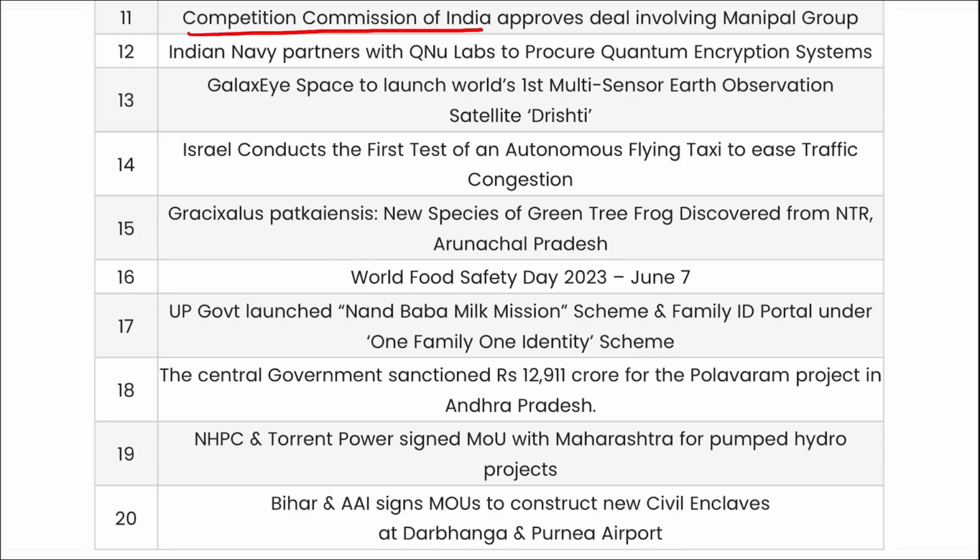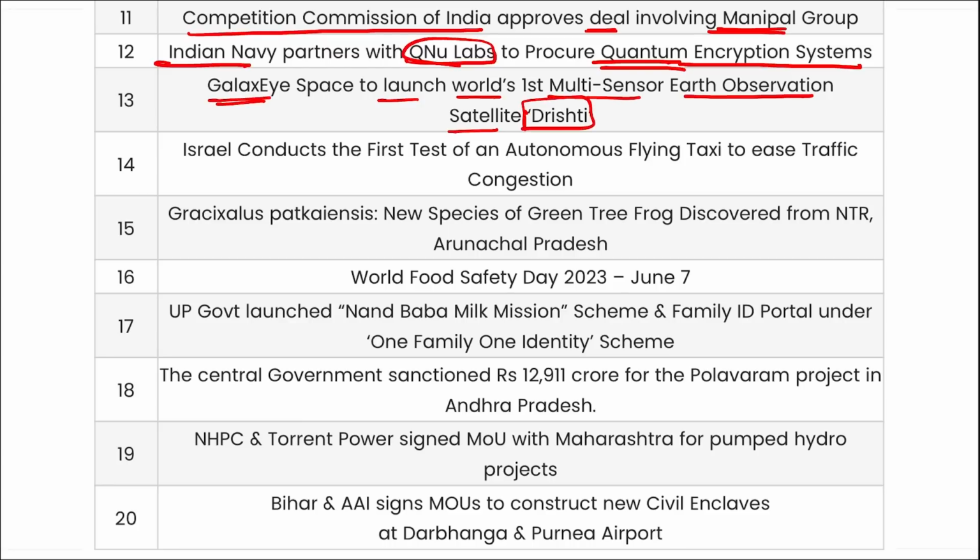Next, Competition Commission of India has approved the deal involving Manipal Group. Indian Navy partnered with QNU Labs to procure quantum encryption systems. Galaxy Space to launch world's first multi-sensor Earth observation satellite, Drishti. Israel conducts the first test of an autonomous flying taxi to ease the traffic congestion.